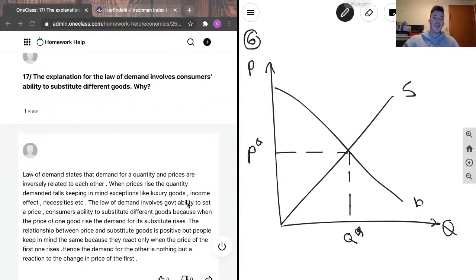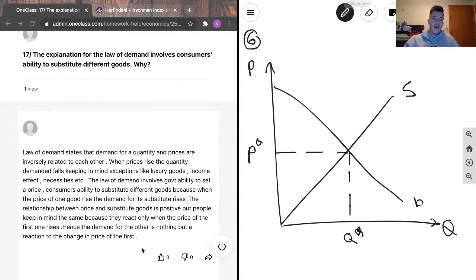So the law of demand states that demand for quantity and prices are inversely related to each other. So when prices are high, up here in the y-axis, there is lower demand, and quantity demanded rises as these prices fall. So at this point here, maybe this high price, there's no demand. Price here, there's a smaller amount of demand, and when prices get really low, there's a lot of demand. So for example, when things go on sale at the store, you're more likely to buy them, the demand is higher.